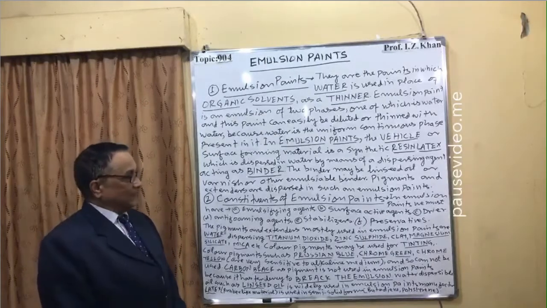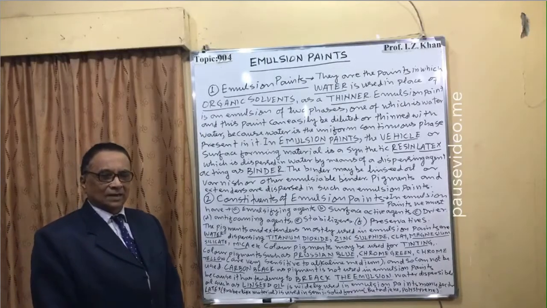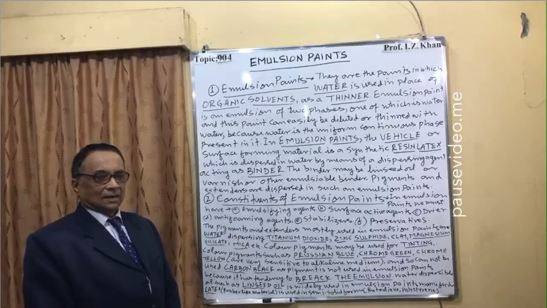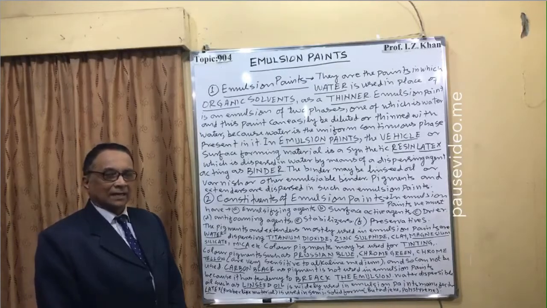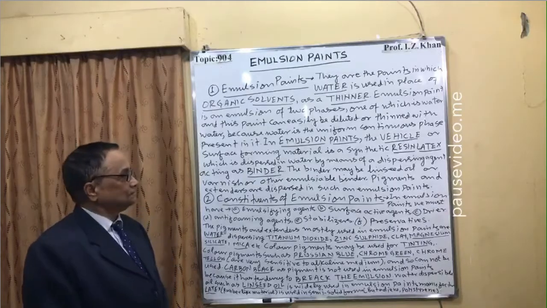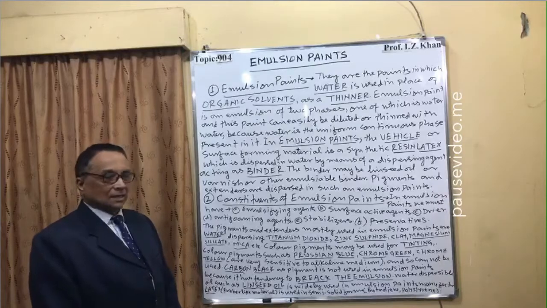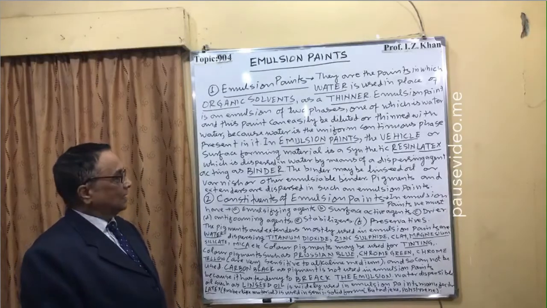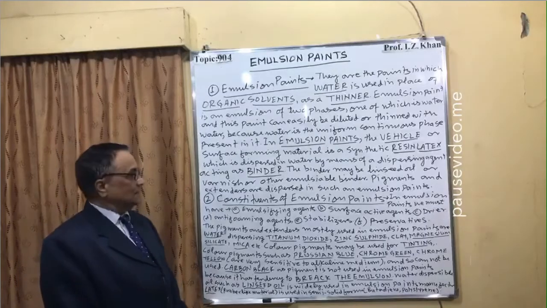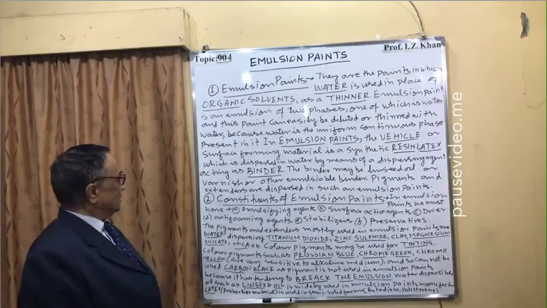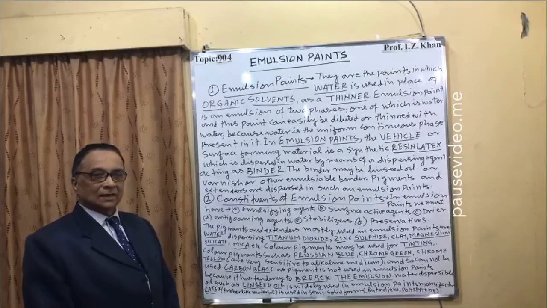The binder may be linseed oil. Actually, widely in emulsion paints, linseed oil is used as a binder, or varnish or other emulsifiable binder, but in 90% of cases linseed is used as a binder. Pigments and extenders are dispersed in such emulsion paints.